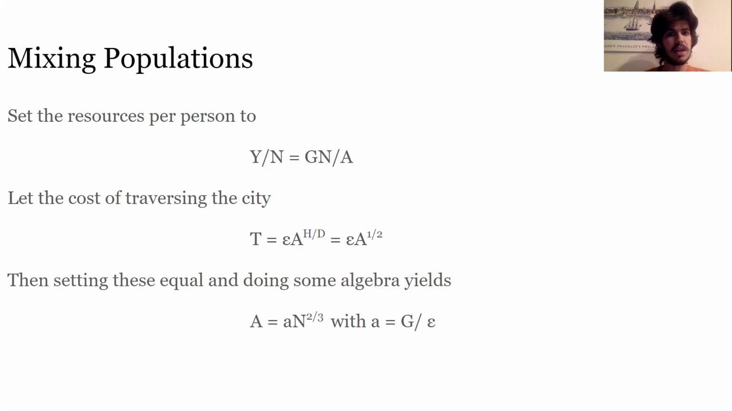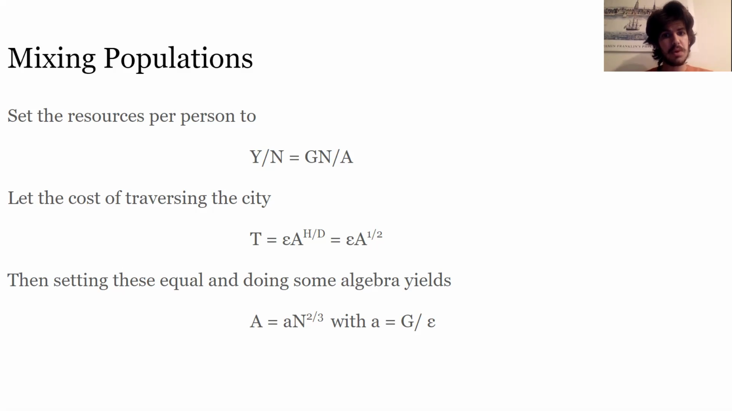Then we're going to say that the cost of traversing the city is equal to epsilon A to the H over D. Here epsilon is the cost of some path, and A to the H over D is going to be the length of the path, and this gives the cost of traversing the city.